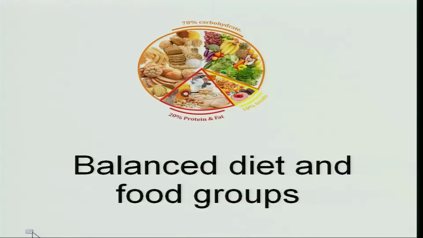Balanced diet and food groups. You can see the figure here, where it is given with the different types of foods, where 70% of calories should be from carbohydrates, 10% from the other foods, and 20% from protein and fat.